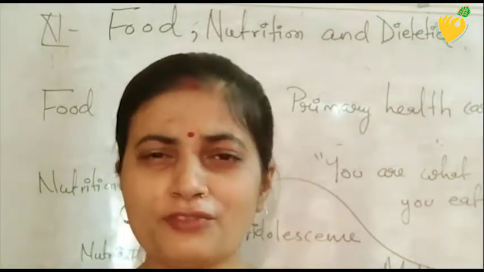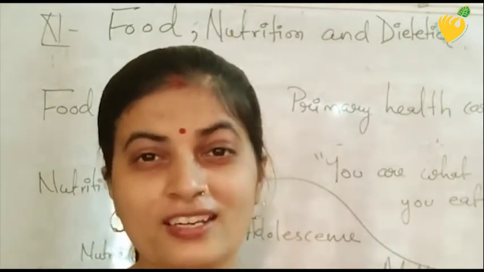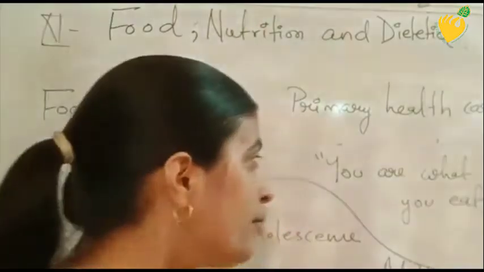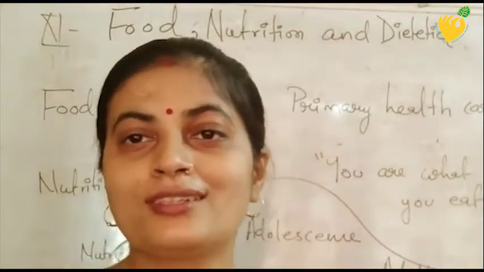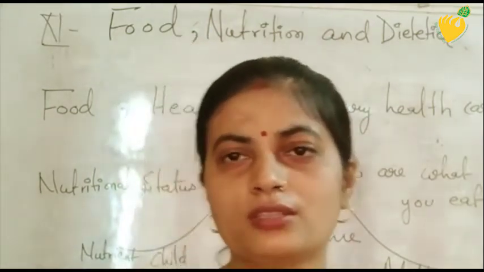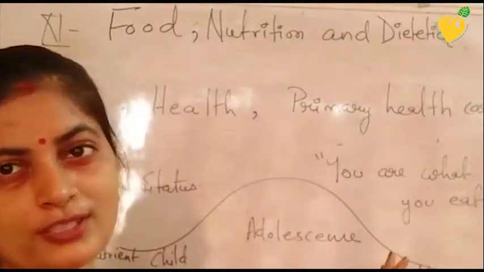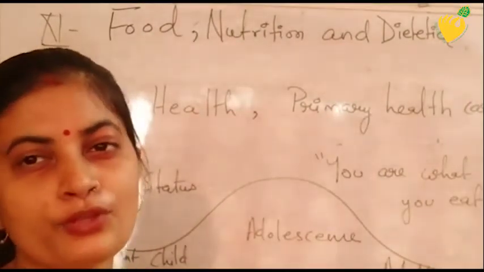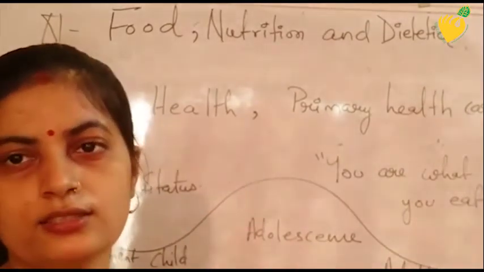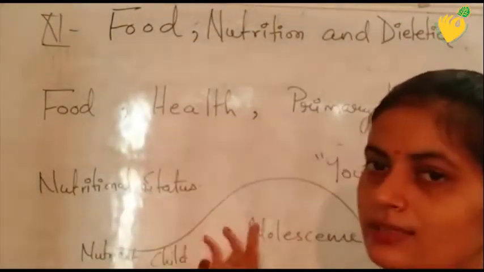So that's why we should avoid this. We should take food which is cooked at our home, and I think you know better how many precautions are taken by our family members to give us healthy, nutritious and delicious food. So that is a part of primary health care. Vaccination is also part of this, how we give vaccines to people so that they can develop immunity against diseases. The next thing here is the nutritional status.